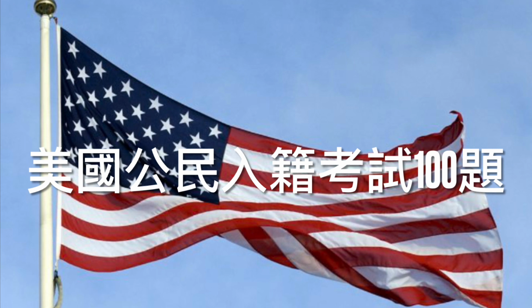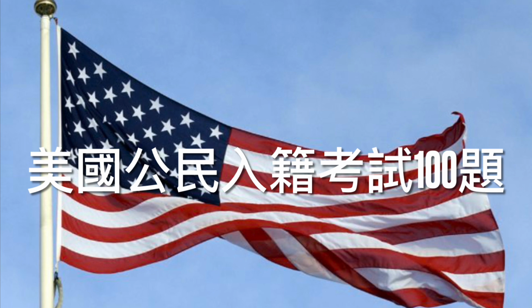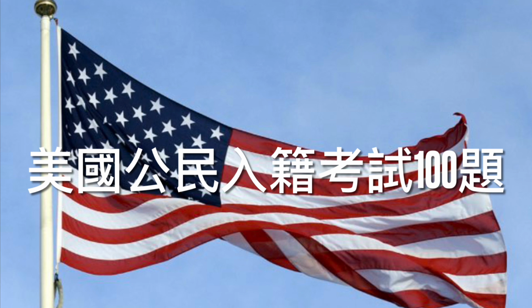8. What did the Declaration of Independence do? Correct answers. Choose 1. Announced our independence from Great Britain. Declared our independence from Great Britain. Said that the U.S. is free from Great Britain. Explanation: adopted on July 4, 1776. The Declaration of Independence announced the separation of the United States from Great Britain.